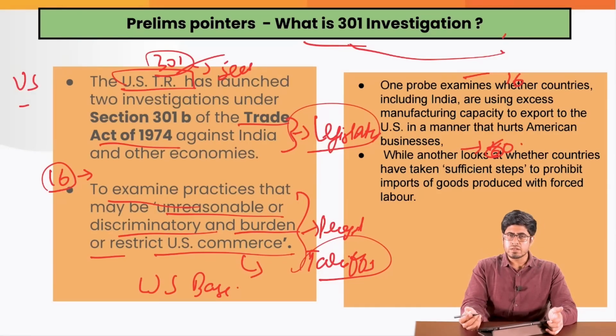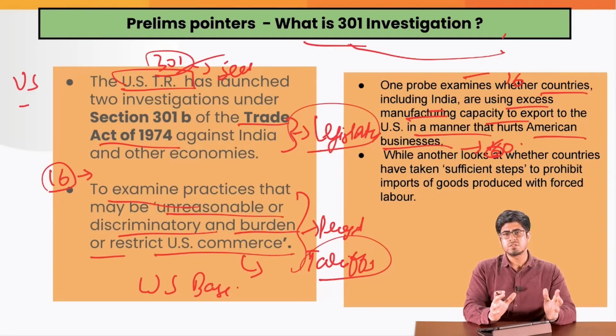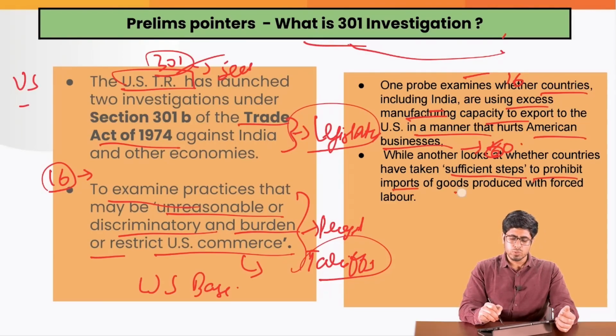In the first investigation, they are basically targeting whether countries like India are using excess manufacturing capacity to export to the US in a manner that hurts American business. That is one investigation. Whether India has very high capacity to dump products into America, that is what they are looking at.